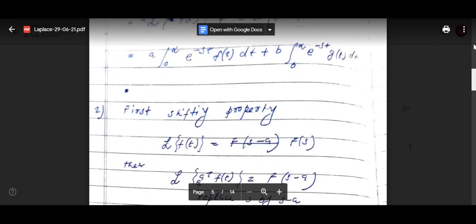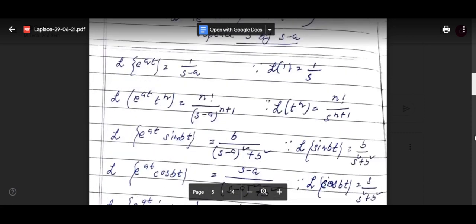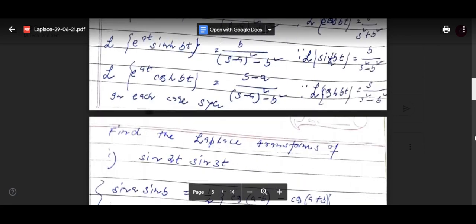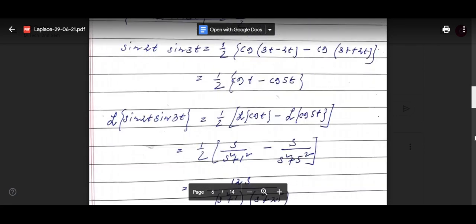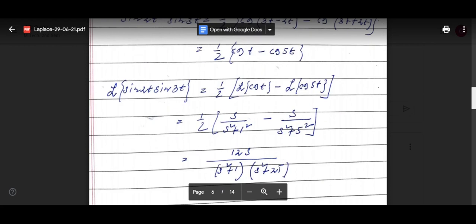So basically you have to learn how to integrate e to the power minus st. Laplace transform of f(t), f(t) is basically sine bt. So Laplace transform of sine bt equals 0 to infinity e to the power minus st sine bt dt.